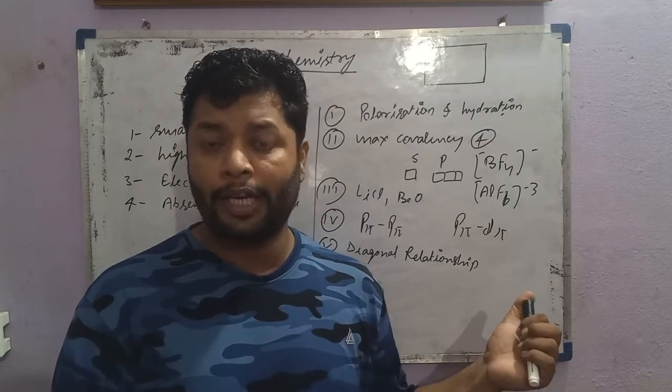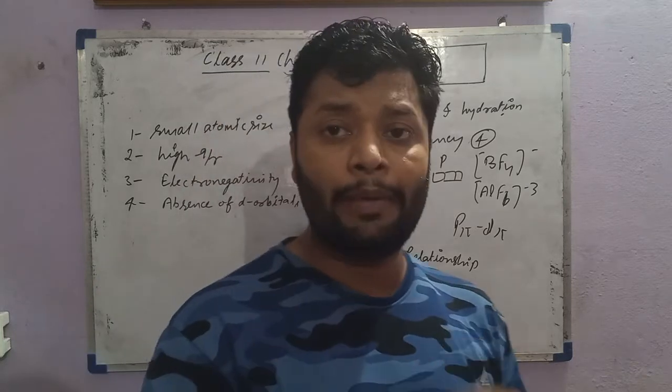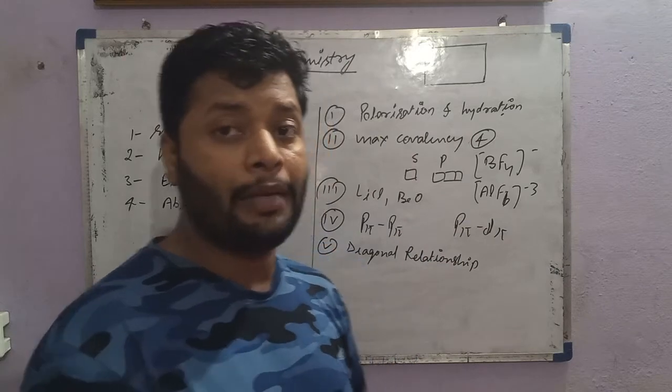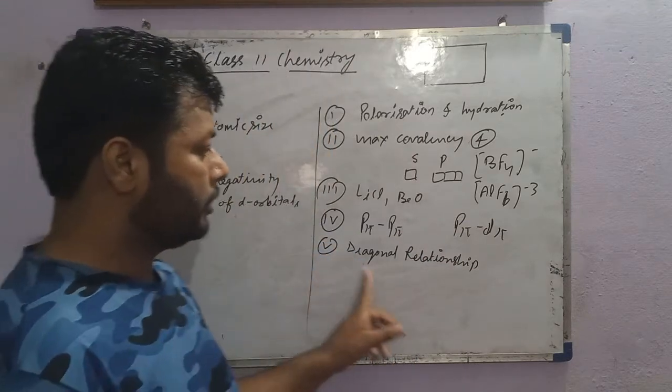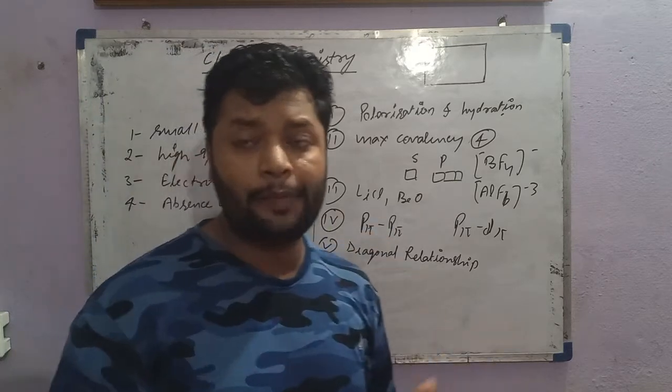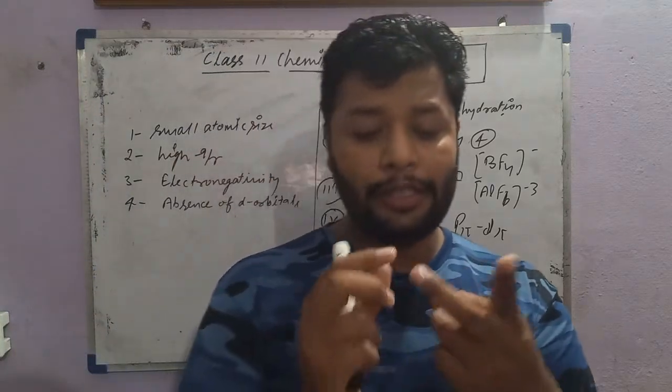This is called the diagonal relationship. This is based on the similar cationic size of the elements lithium, beryllium and boron.